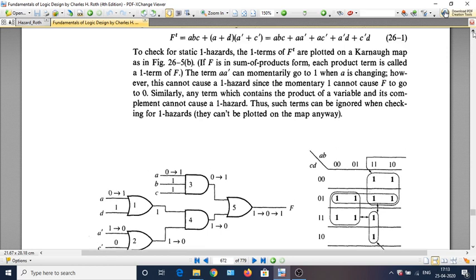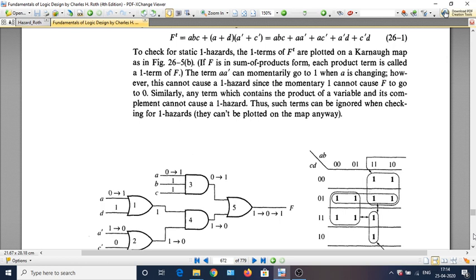There is also another way in which we can go about having 0 terms in the K-map and discover the static 0 hazards. Now look at this diagram carefully. We remember it. We will go to the next page and we will require it. We have this expression ABC plus A plus D plus A bar plus C bar. Now we will manipulate this using the factoring method and get an SOP expression for this, because SOP expression is needed to map the 0 terms. So how do we manipulate it?